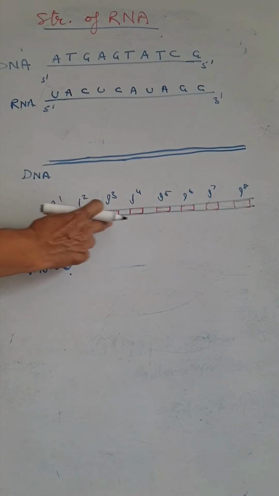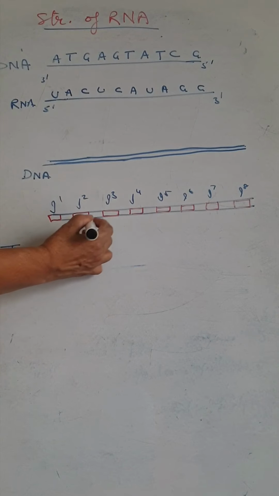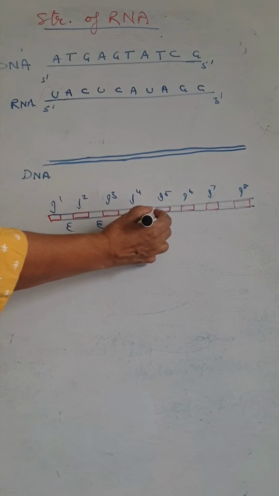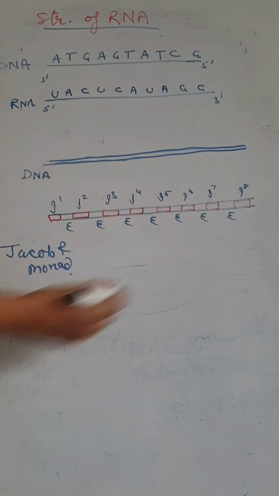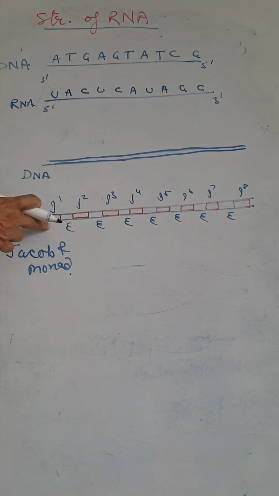And these are the coding parts, the exons. So these are the coding and these are the non-coding.